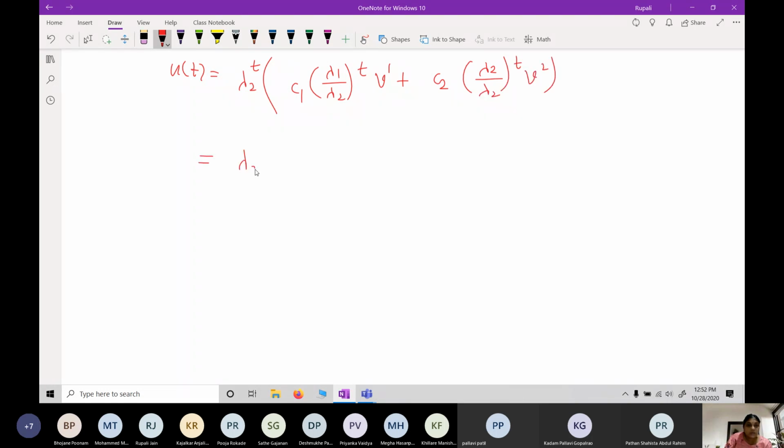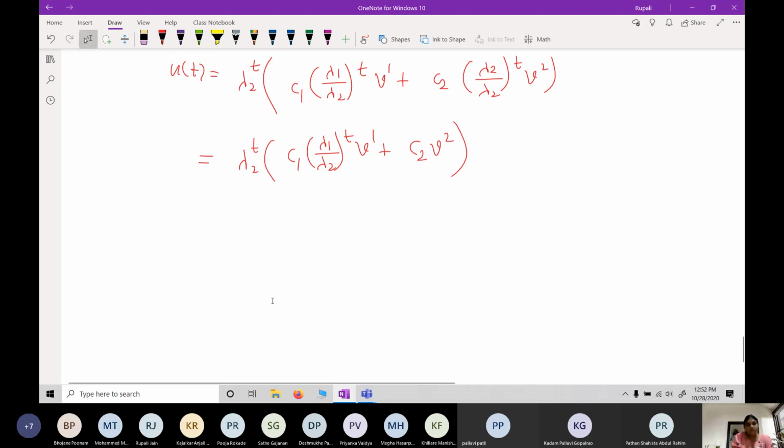That is nothing but lambda 2 raised to t times c1 (lambda 1 upon lambda 2) raised to t v1 plus c2 v2. Okay. Now lambda 1 by lambda 2 is strictly less than 1. Is that right? So as t tends to infinity, ut will tend to where? Not 0, since c2 v2 is non-zero, no?